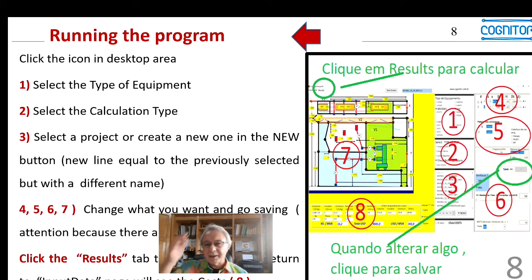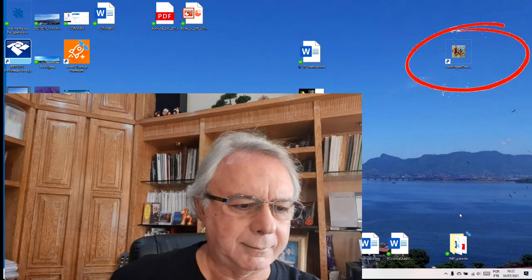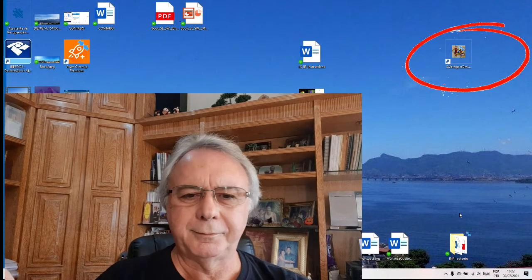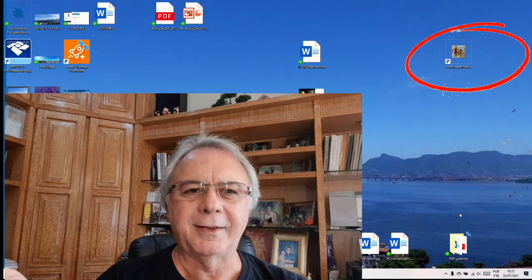To run the program, I will open here the program as it was installed, and I will move through the screens. Let's try to do a short view of the screens of Switchgear Design in real.